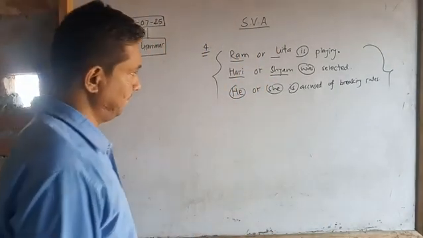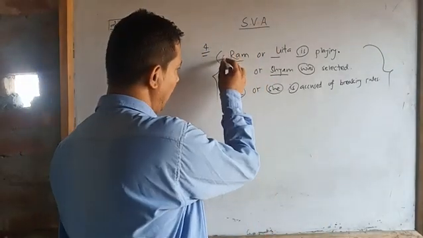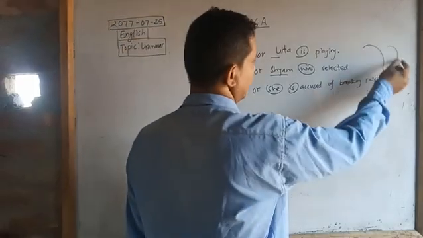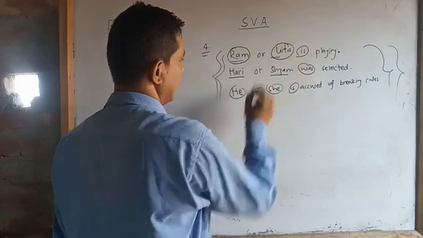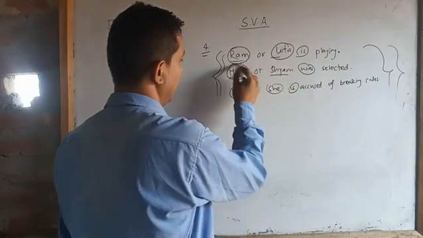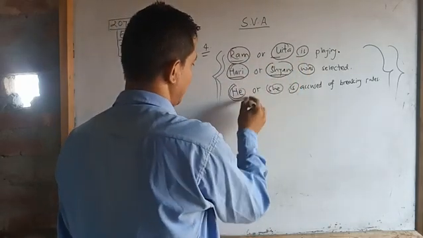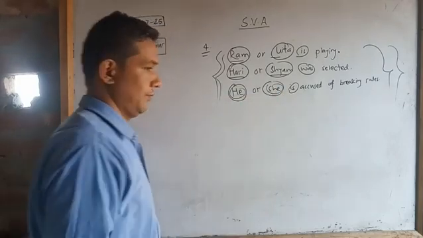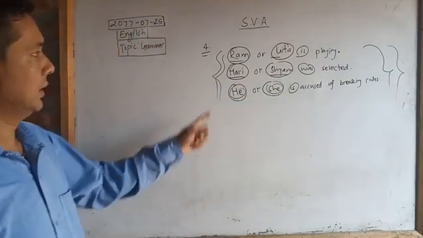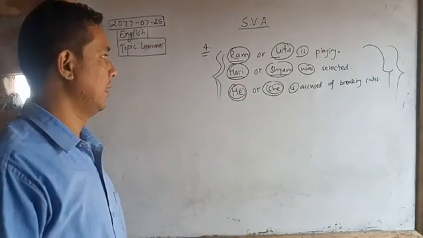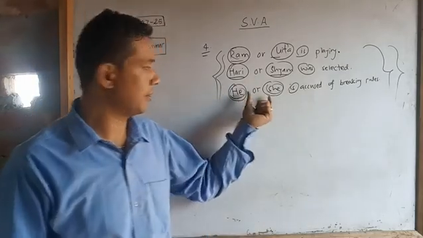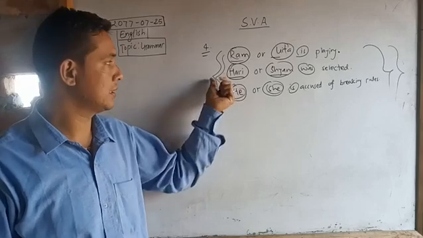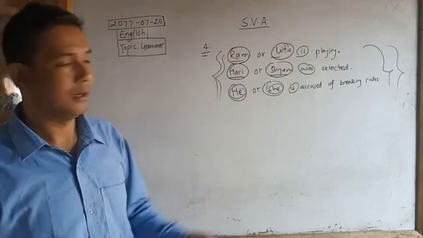See here, in all 3 sentences, what is common? Ram, Gita, Hari, Sam, he, she. See here, the combination of noun and pronoun subjects.